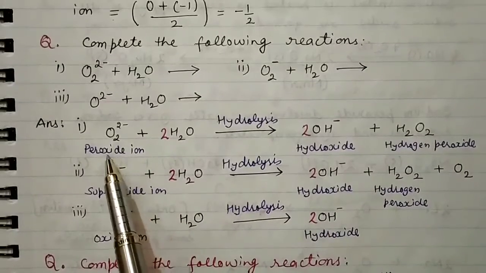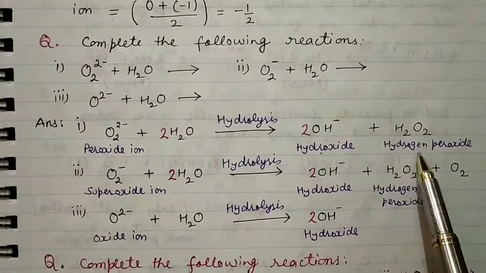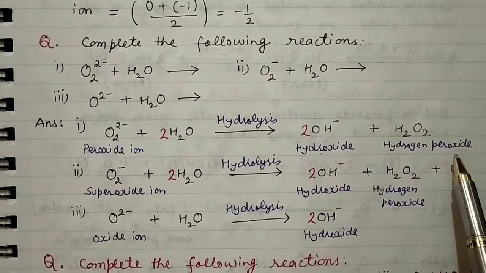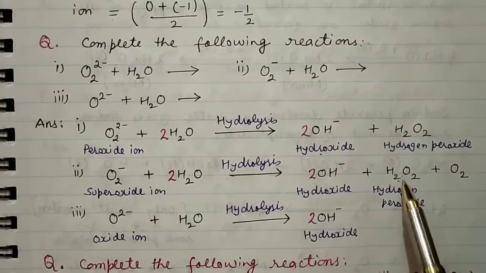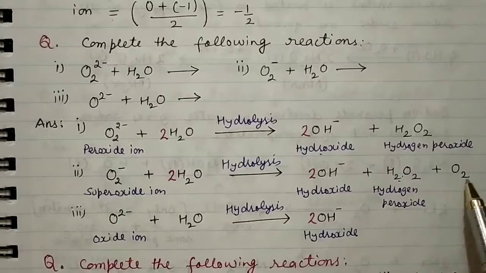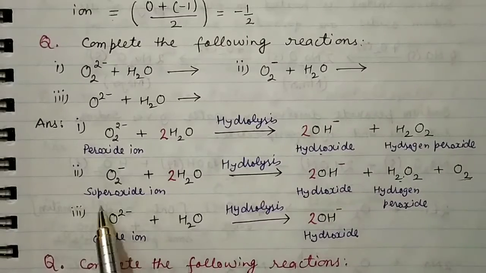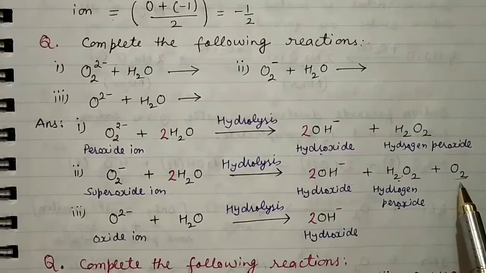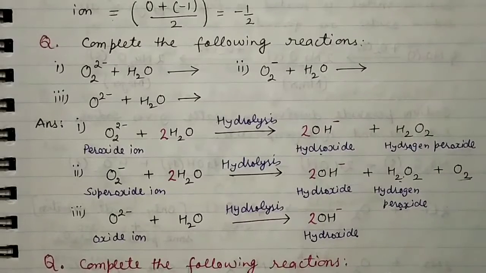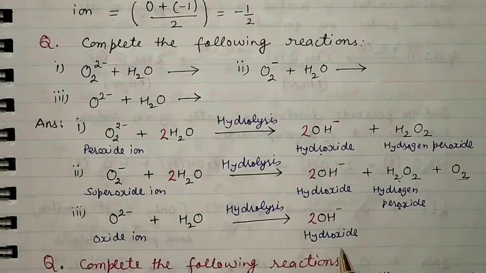But in case of the peroxide ion, along with the hydroxide we get hydrogen peroxide, H2O2. And in case of superoxide, we get H2O2 along with O2. So keep this in mind, that when we hydrolyze the superoxide ion, we get hydrogen peroxide along with oxygen, and in case of oxide we get only hydroxide ion.